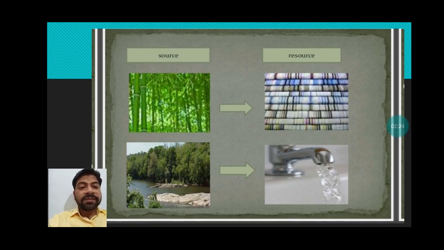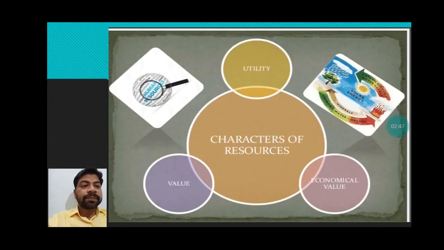Similarly, on the left side down, there is a water body, and we get water in our house from our tap, so that is a resource. The water in the river is a source of water, but the water we get from the tap is a resource. When we talk about a resource, its utility and usability as well as its value all together make it economically valuable.